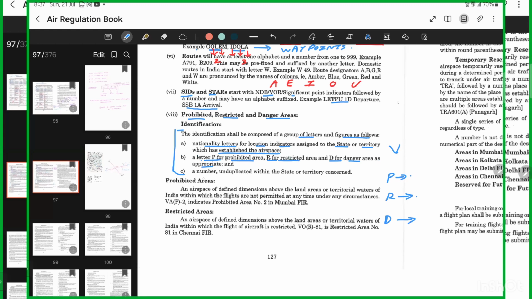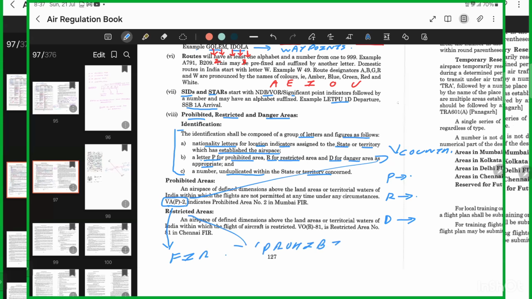Then a number, unduplicated within the state or territory. So it is given a number. For example, can you see here? It is VAP2. V stands for the country, A stands for the FIR, it comes under Mumbai FIR, and P stands for prohibited area.